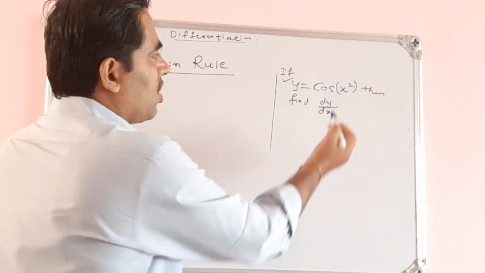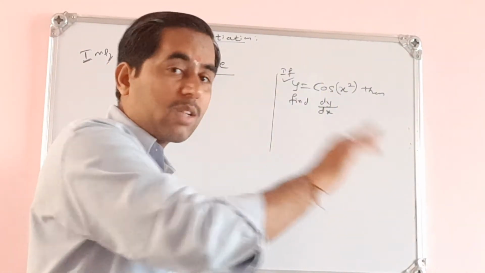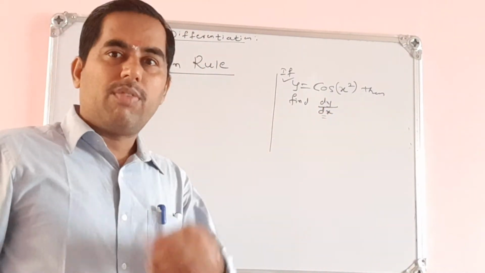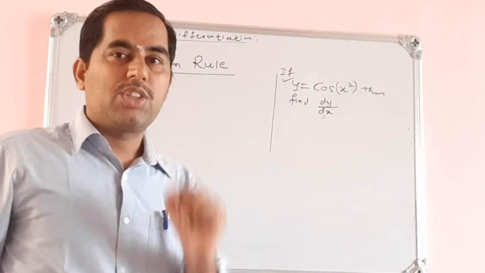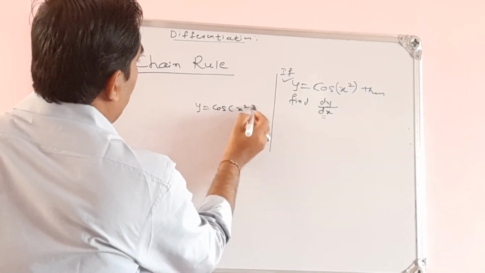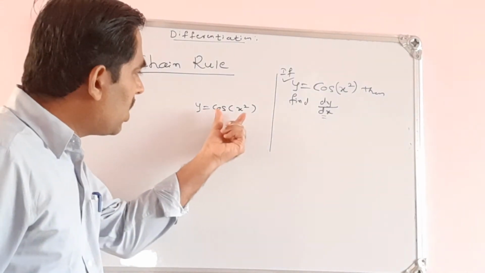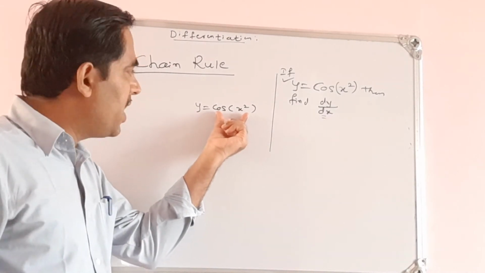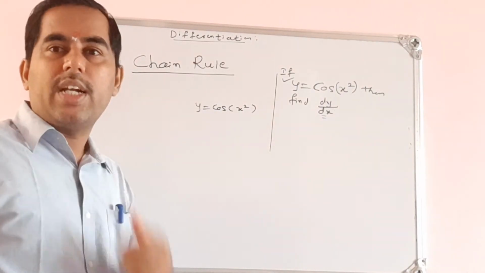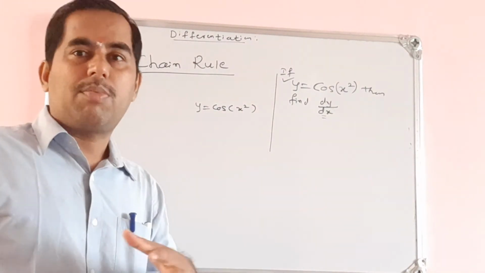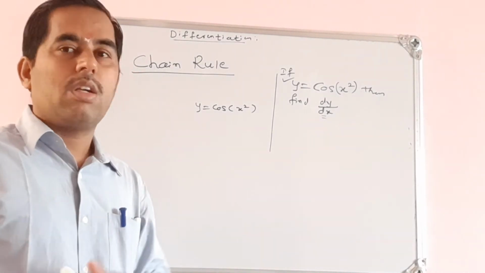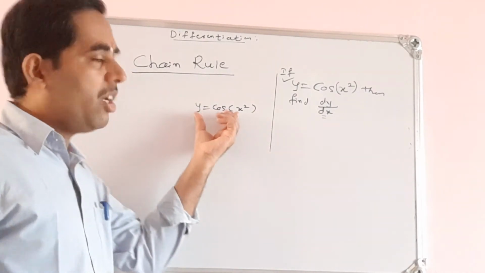The given function is cos of x square, not cos x, all squared. Observe how the function is defined. This function y is equal to cos of x square is not a single function, it is a composite function. How do you say it is a composite function? In the first chapter, we know composition of functions: composition of f and g, composition of g and f, that means function of a function. Similarly we say this is a composite function.